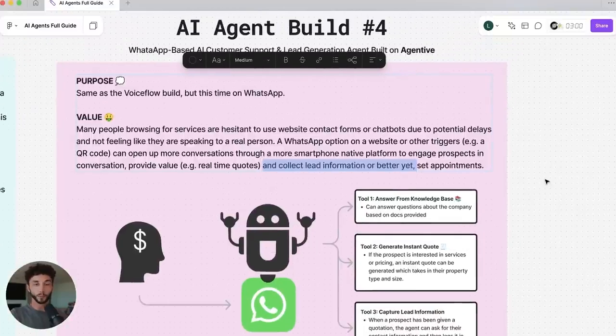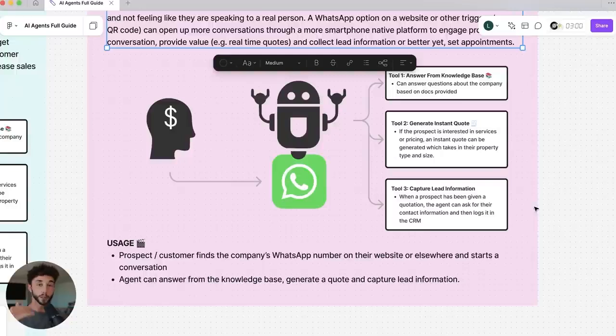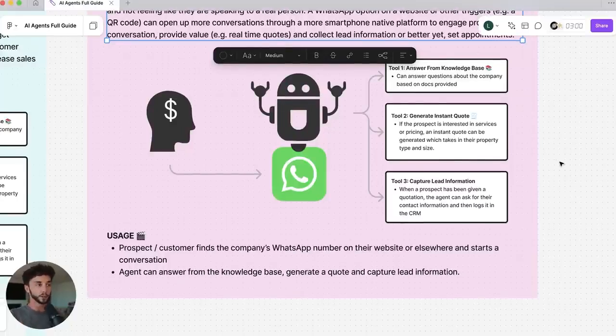But that use case is a little bit more advanced and not something I can show within this video, but it definitely is possible. But it's really only a few steps away from the skills that you've learned in this video so far. So keep an eye on that appointment setting use case, because if you can do that with AI agents, it's a very, very valuable one. And I've done other videos on the channel here showing you how to do that.